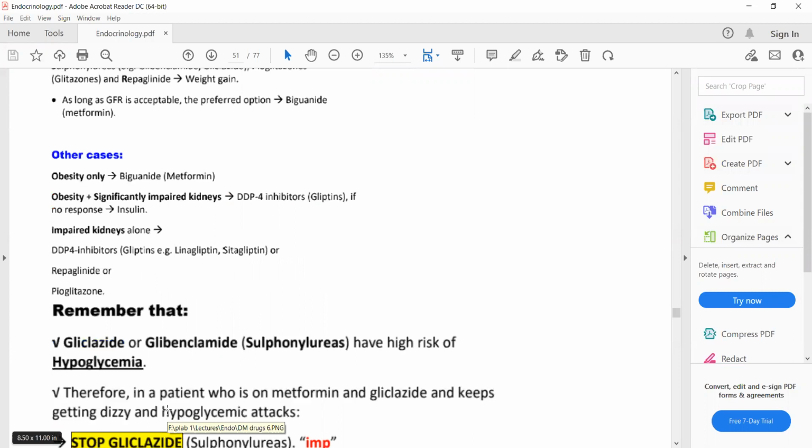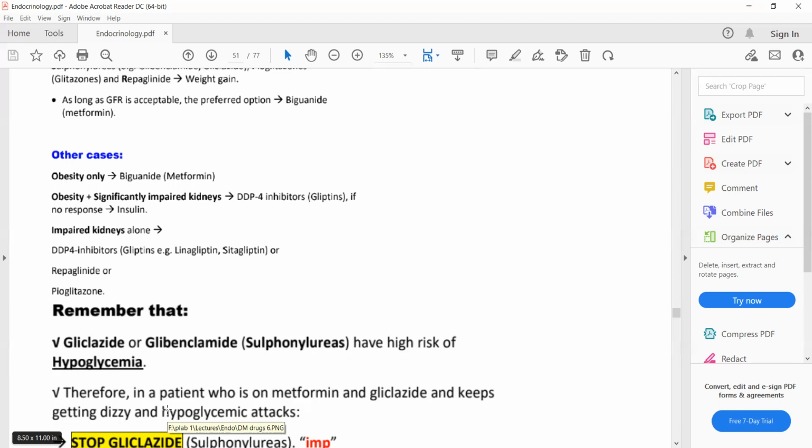Glucophage is biguanide? Yes. Okay. Glucophage or metformin is biguanide. Maximum dose of metformin or biguanide is 2000 milligram.